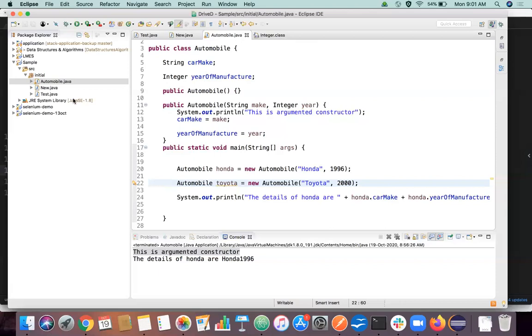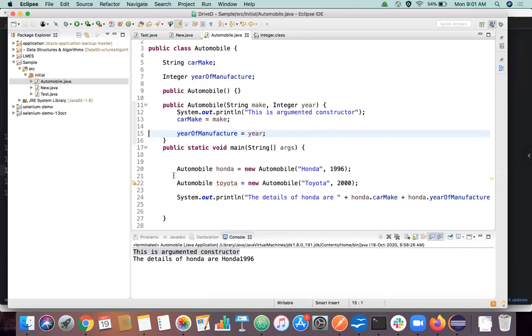Yeah, Karthik. So in line numbers 13 and 15, make is set equal to car make, and year is set equal to year of manufacture. What is the meaning of these two lines? What happens here?